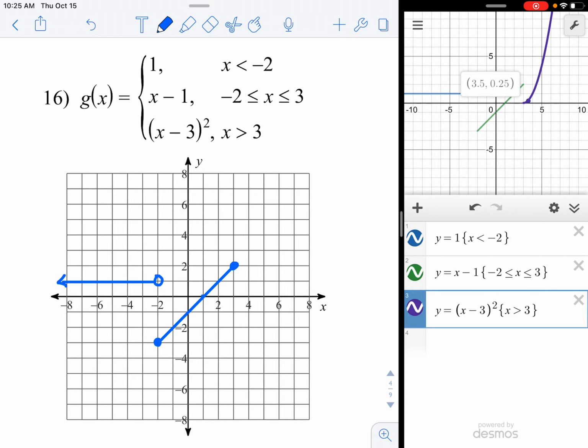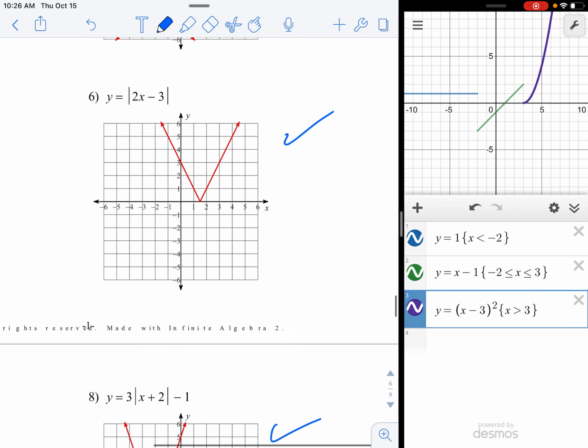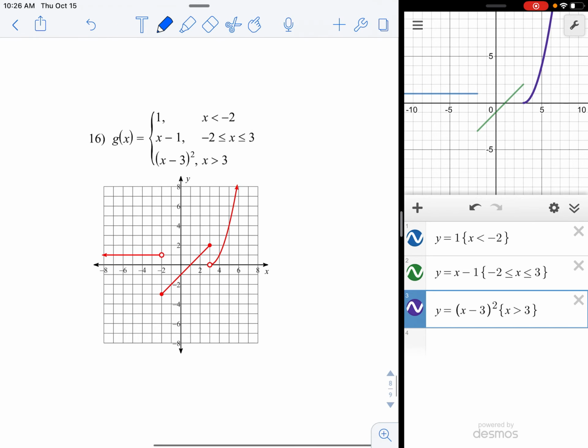And then this one at 0, 3, sorry. There's an open circle on the x-axis, and then just sort of a curve that goes up like that. So there is my 3-piece piecewise function. Let's check number 16 and make sure I didn't mess anything up.